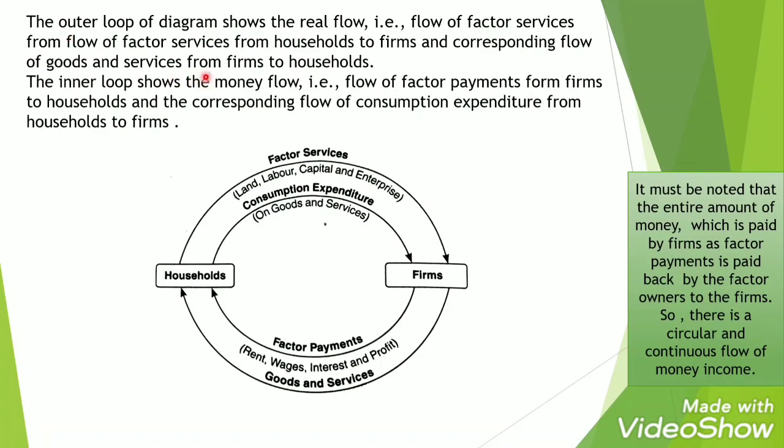You see, children, the outer loop of the diagram shows the real flow, that is the flow of factor services from household to firms, and the corresponding flow of goods and services from firms to household. See the outer loop. Household is giving its factor services, firms are providing goods and services to the household. The inner loop, that is the consumption expenditure and the factor payment, shows the flow of money, that is the flow of factor payments from firms to households, and the corresponding flow of consumption expenditure from households to firms.